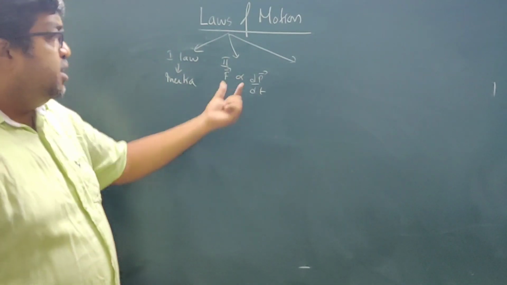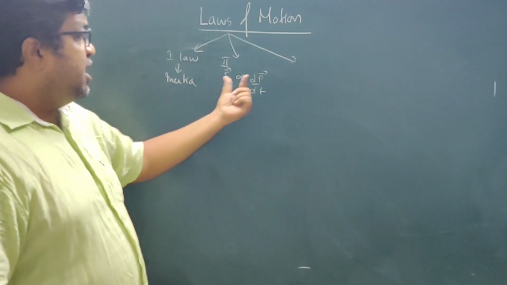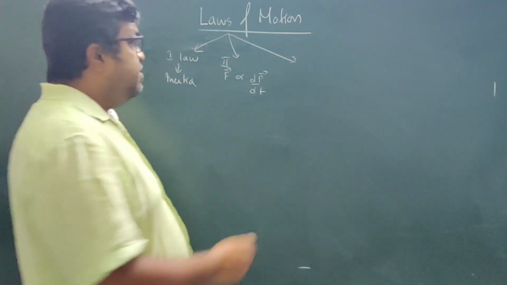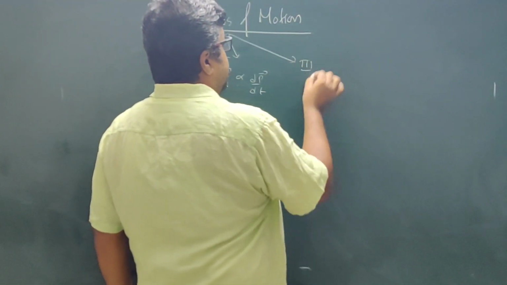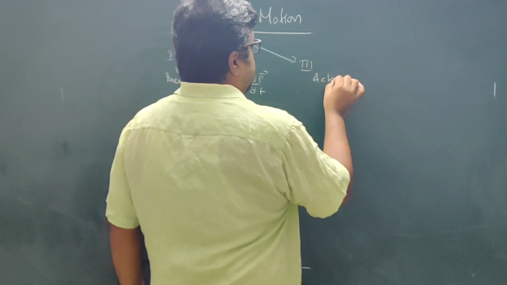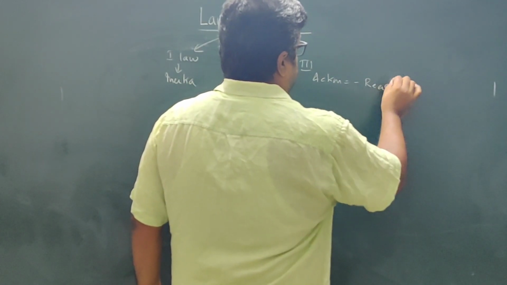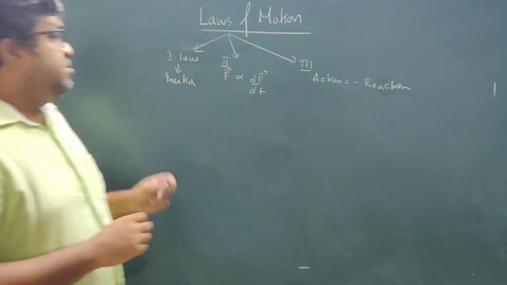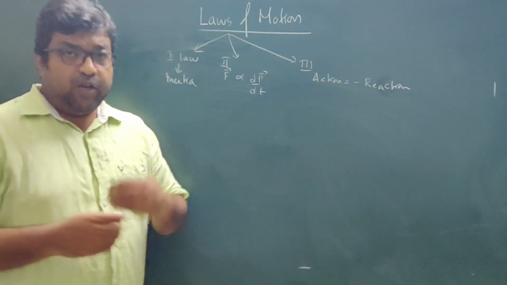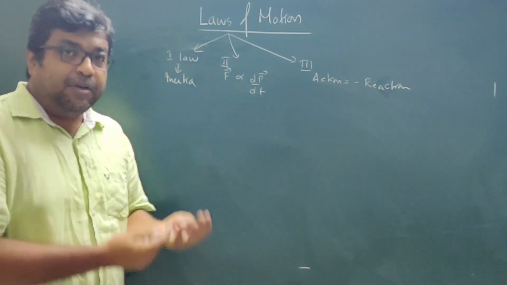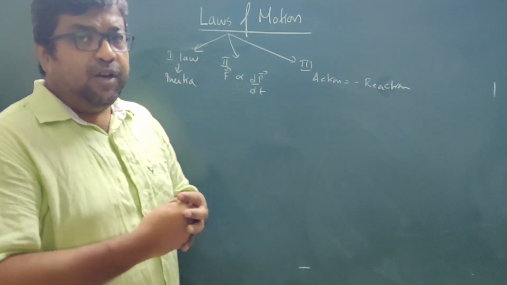F is the force, P is the momentum, so force is directly proportional to the rate of change of momentum. And the third law says that action is equal to negative of reaction. We will see each and every law in detail, because this chapter is laws of motion, so we need to understand the three laws.